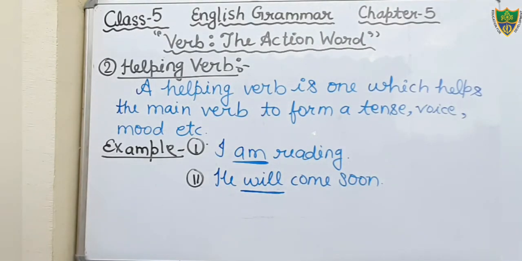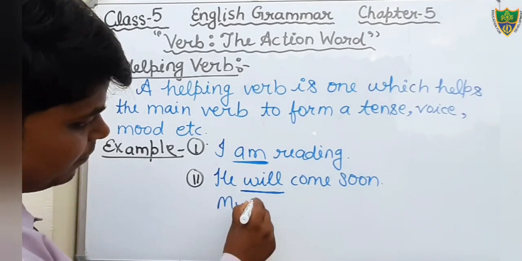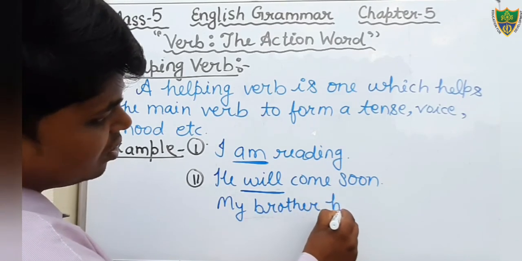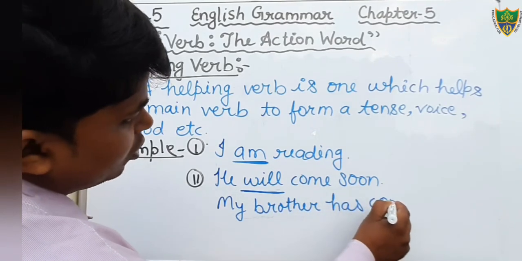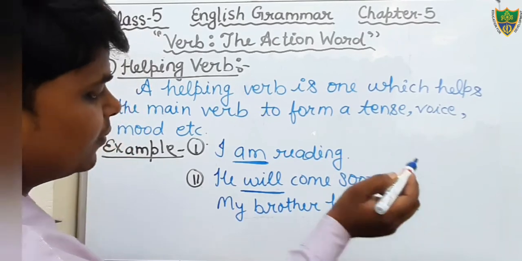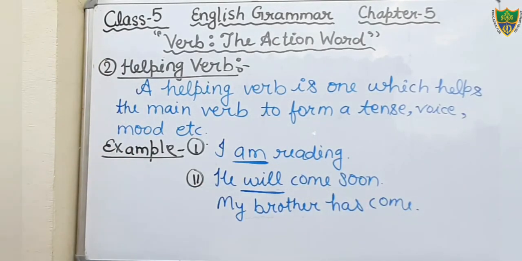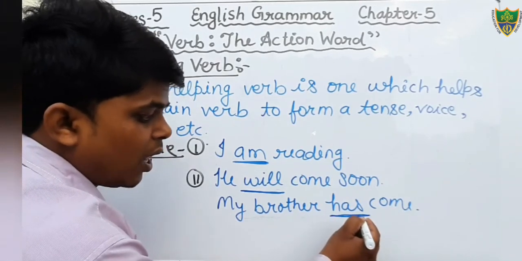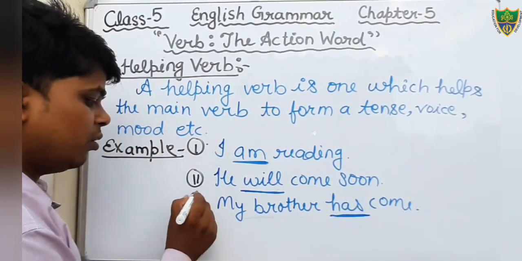One more example you can see. My brother has come. What is the main verb? In this sentence, the main verb is come. But what is the helping verb? The word has is the helping verb here.